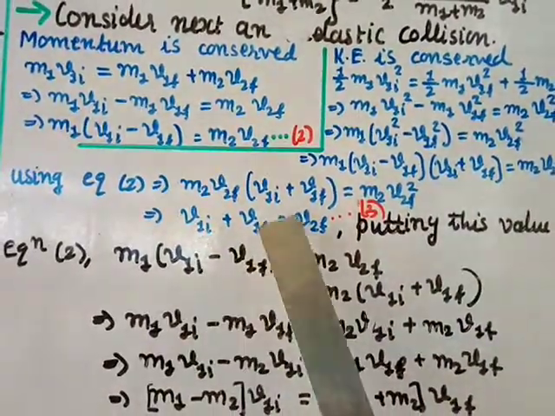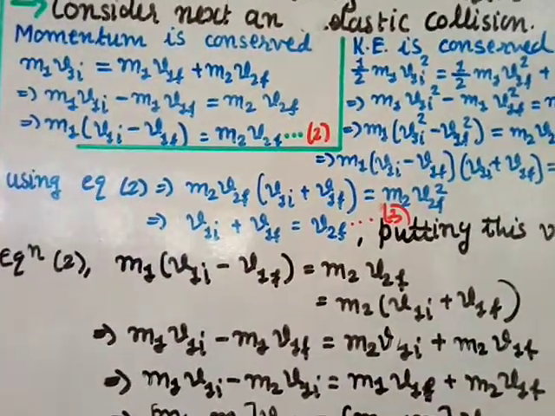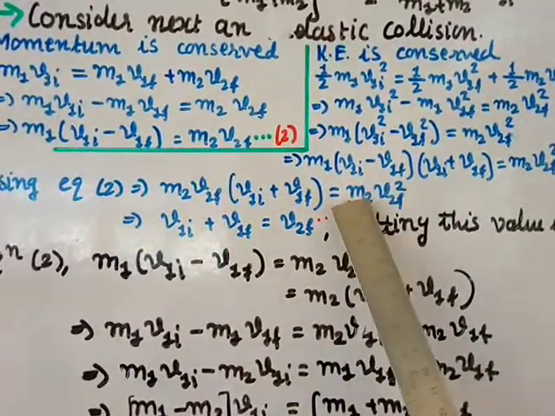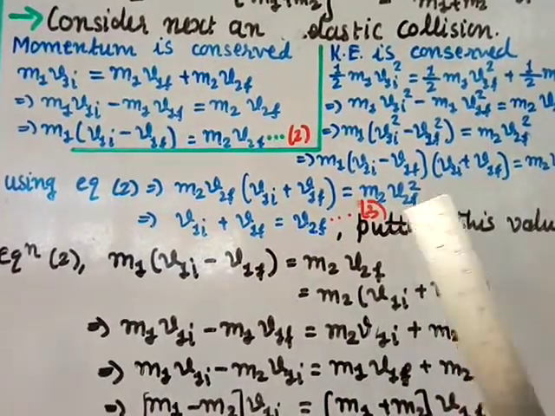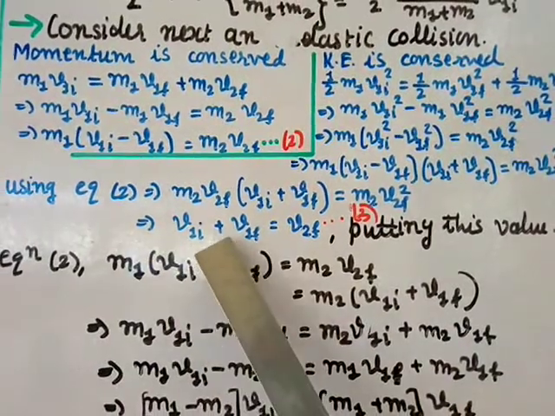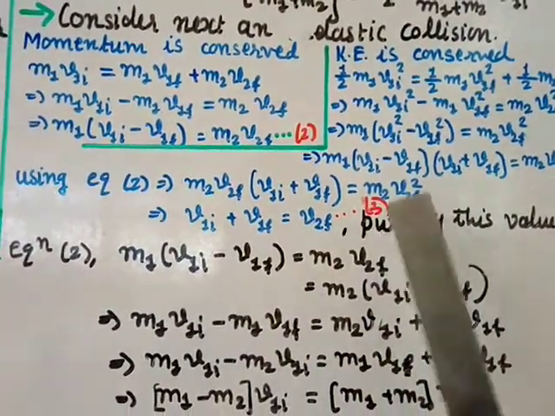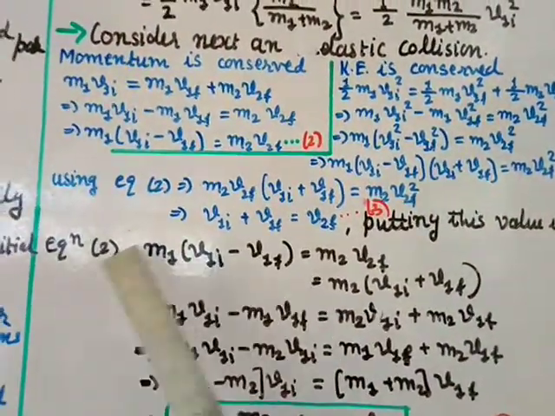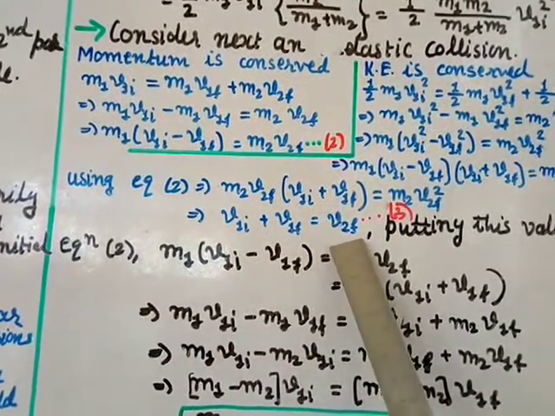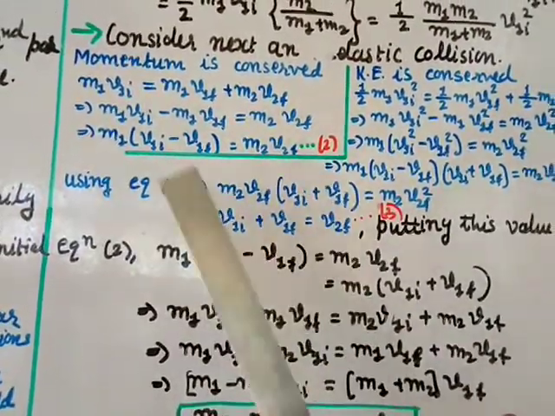Now if you are transferring this m2 here, it will cancel, right? If you transfer v2f, one v2f will cancel. So what remains is v1i plus v1f equal to v2f. One v2f will cancel out. Call this equation number 3. Now let us put this value of v2f in equation 2.